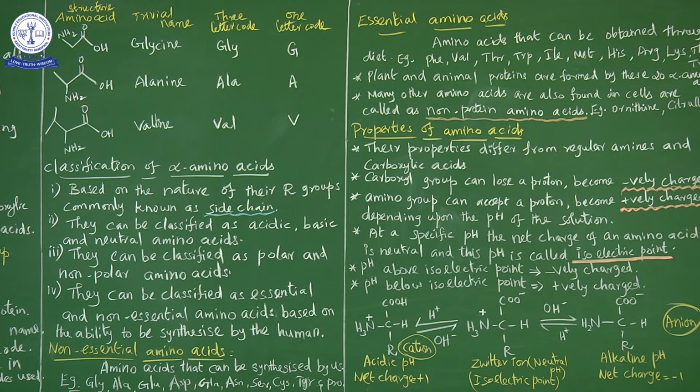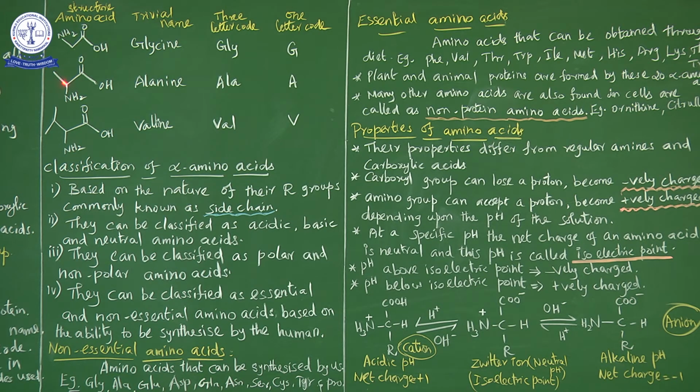The second one is alanine. We know there are 20 alpha amino acids; only 3 examples are given. In alanine, each corner has one carbon. This end is also a carbon, but only one bond is present, so the remaining 3 valencies are satisfied by 3 hydrogens. So CH3, CH, NH2, C double bond OH. At that corner nothing is mentioned, which means a CH3 group is present there.